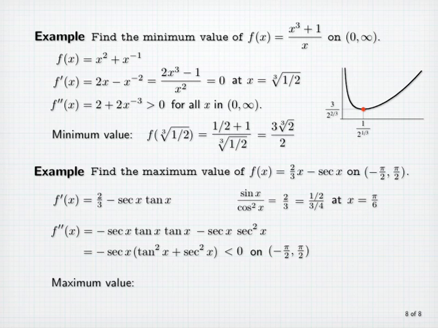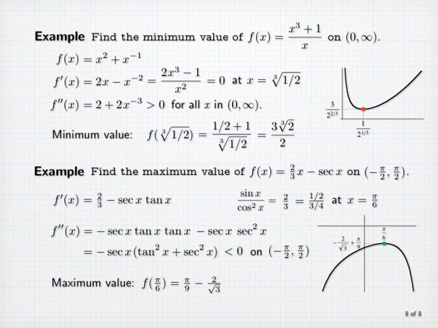So the maximum value of the function on that interval is f of pi over 6, which is 2/3 of pi over 6, or pi over 9, minus the secant of pi over 6, which is 1 over the cosine of pi over 6, or 2 divided by square root of 3. Here's the graph of our function. The maximum value occurs at pi over 6, and that value is pi over 9 minus 2 over root 3.